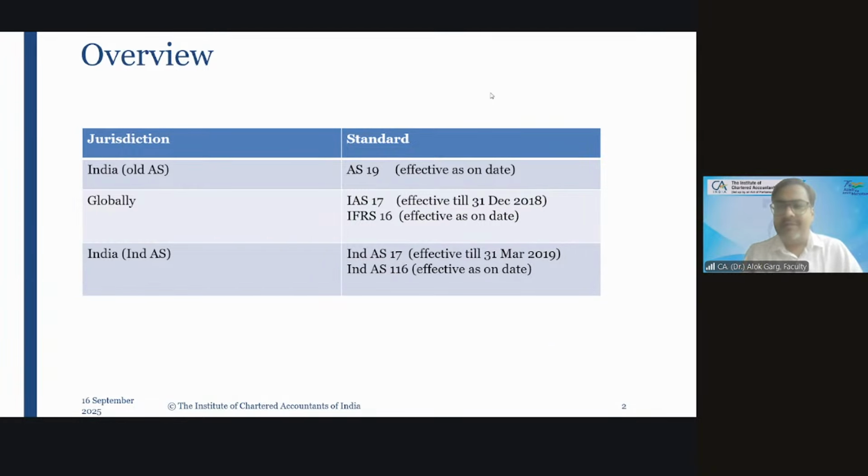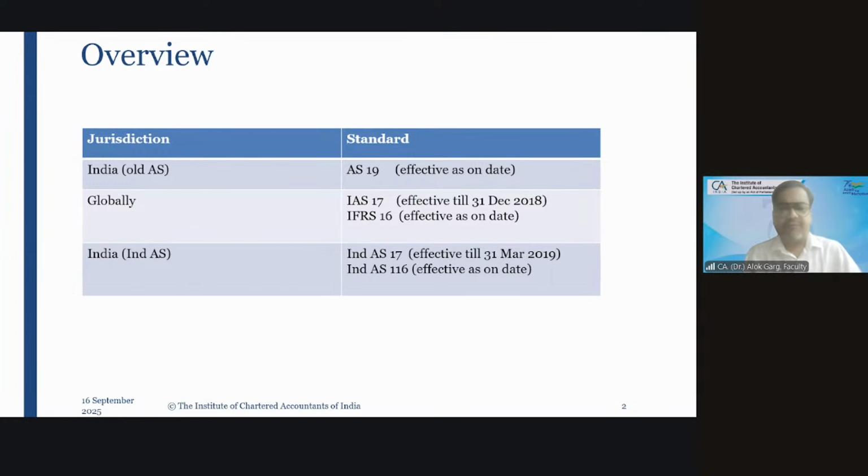So, anyone can tell me when Ind AS was notified in India? When Ind AS came to India? Any idea? I think 16th of March 2016. 16 February 2015. Yeah, 16 February. February 2015. Yes, you were very close. 16 February 2015. Okay. So Ind AS was notified in India before a decade. Means Ind AS became the reality in India before a decade. It was in February 2015.